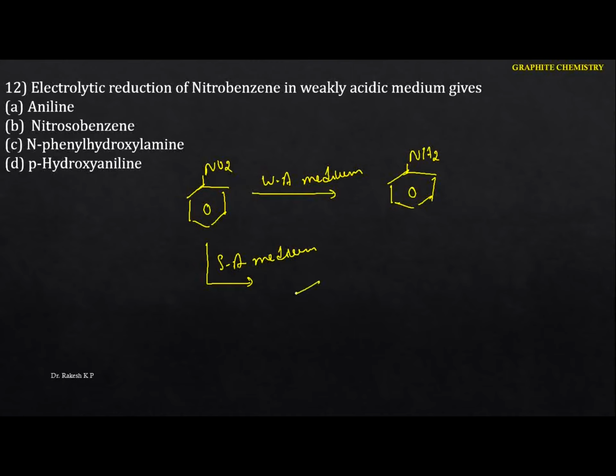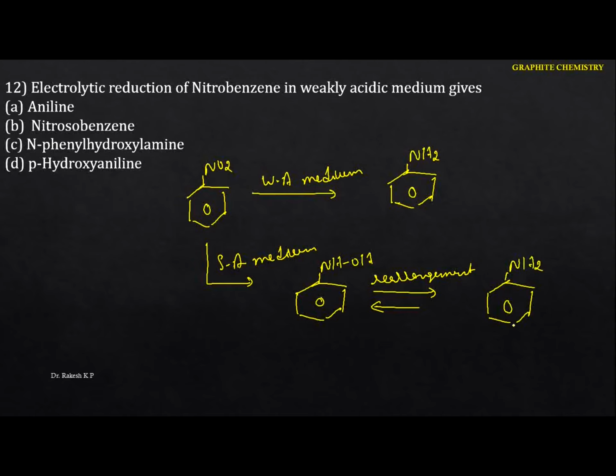So here we are going to get this compound, the phenyl hydroxylamine, and this will undergo rearrangement. After the rearrangement we are going to get para hydroxyaniline. This is the difference depending upon the conditions. So here is the para hydroxyaniline, and here we got the aniline. If you take the strongly acidic medium, you are going to get this one. If we are talking about the weakly acidic, we are going to get this one. Hence in this case the option is A. Okay, so next one.